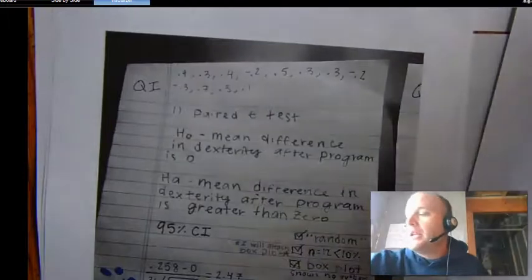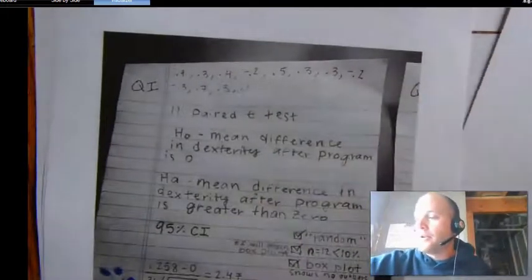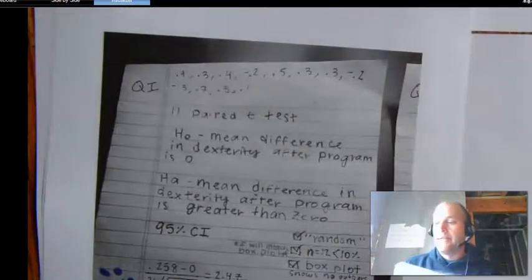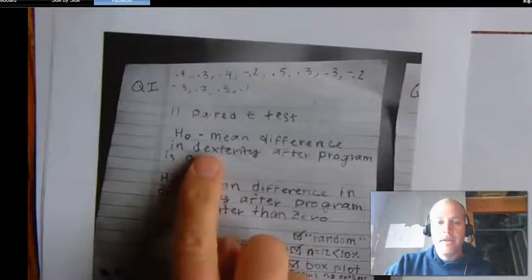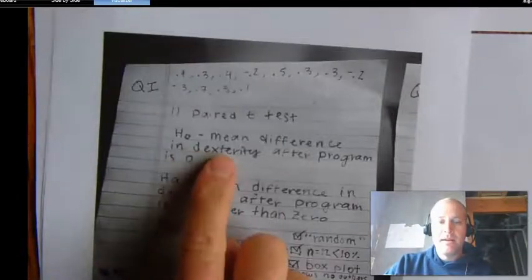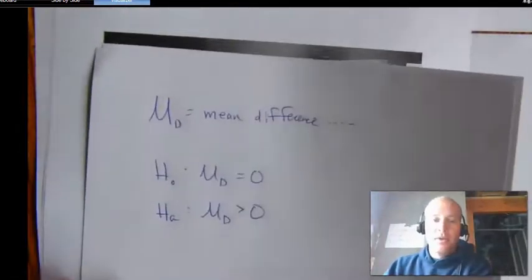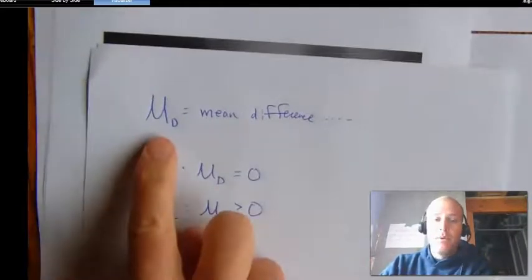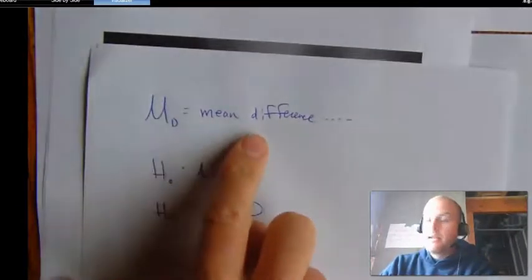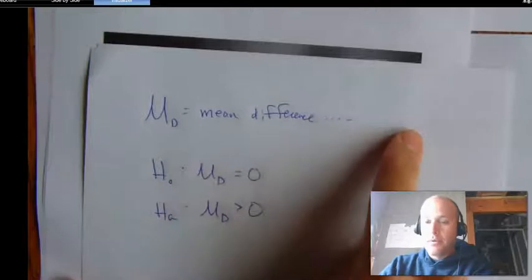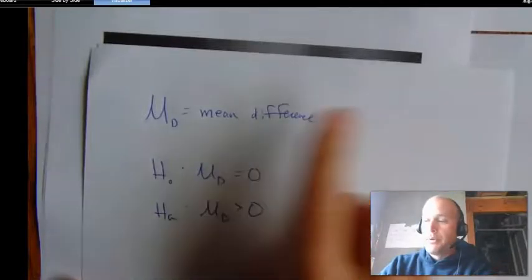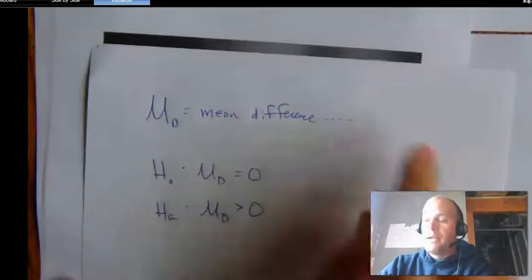All right, so it looks like you got dinged for your original setup. Your statements, it looks like you're having trouble with the parameters and the hypothesis stating. So here's what we're looking for. We would let mu of d equal the mean difference of the dexterity scores in terms of pre and post. I didn't write that all out, but hopefully you get the idea.